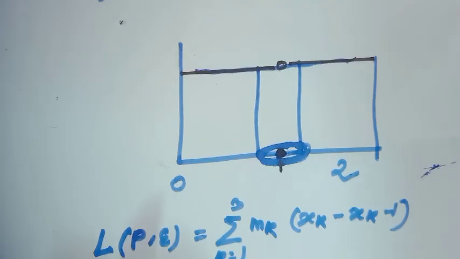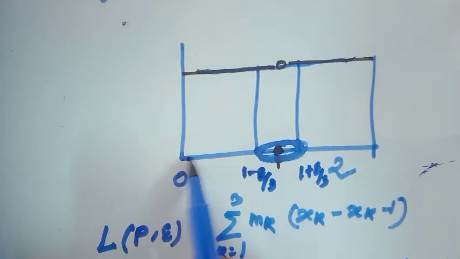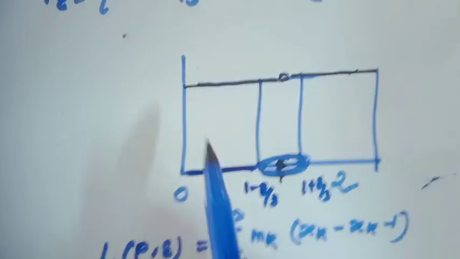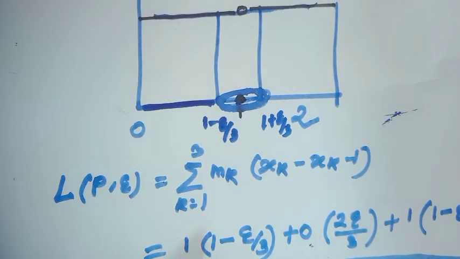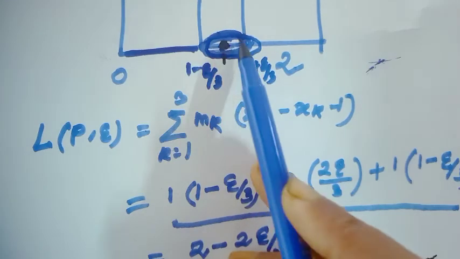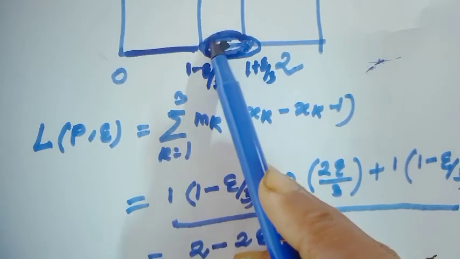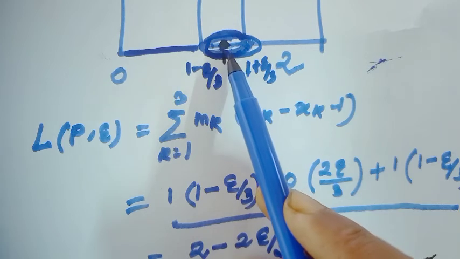So when you choose the interval from 0 to 1 minus epsilon over 3, the value of the function is 1. So for this interval, the value would be 1 times 1 minus epsilon over 3, plus, if we choose this subinterval, then at the point 1 the value of the function is 0.